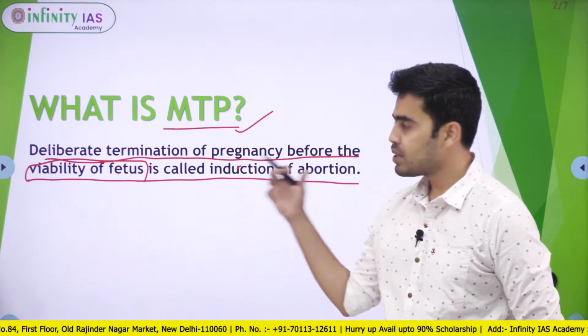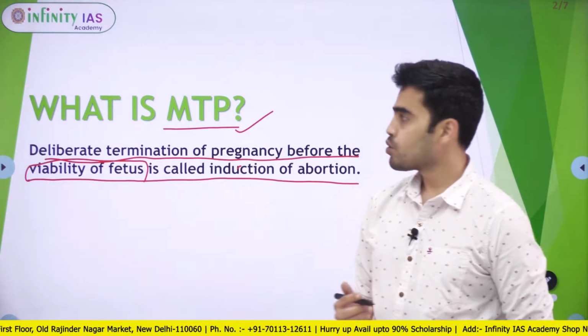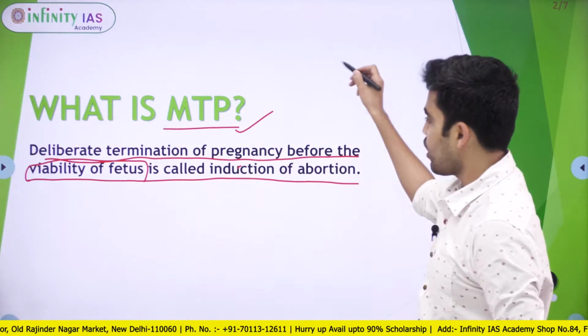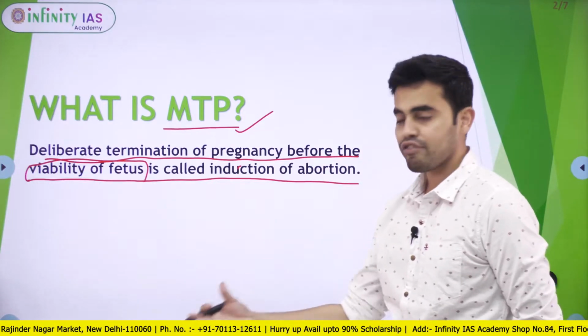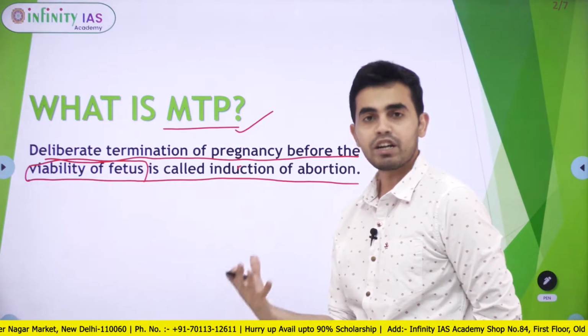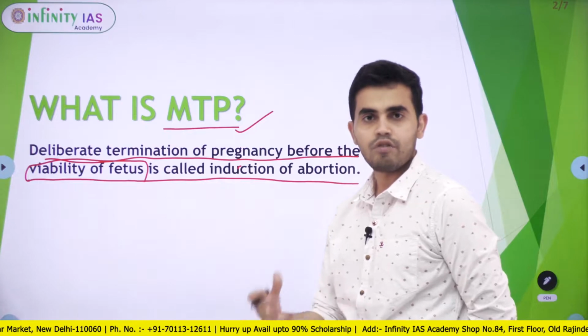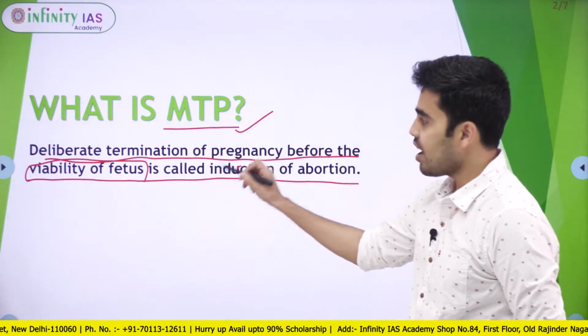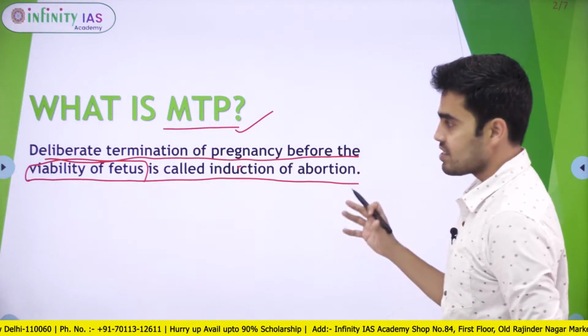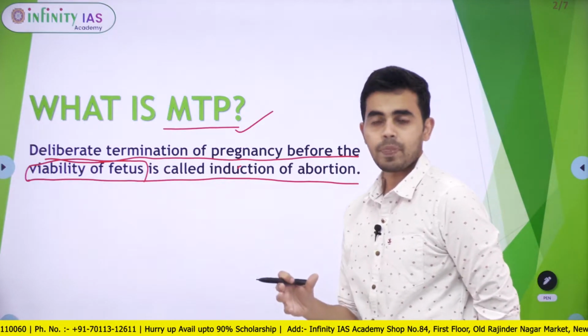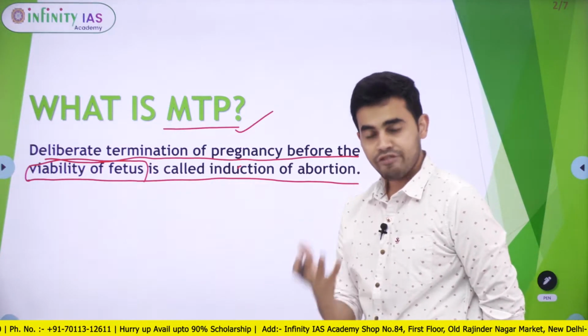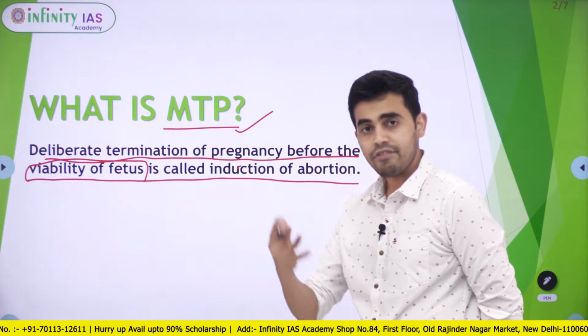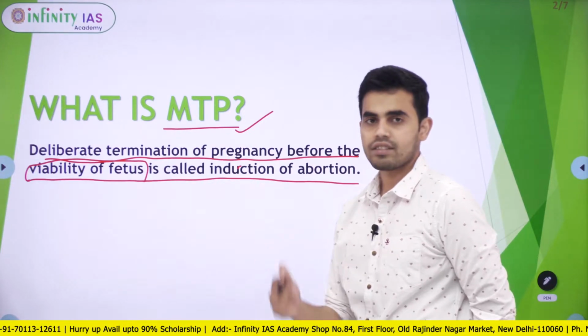What is viability of fetus? When we see in embryology, that is the study of the development of the embryo in the uterus of a female, viability of fetus is that period of time after which the fetus can survive outside the uterus.